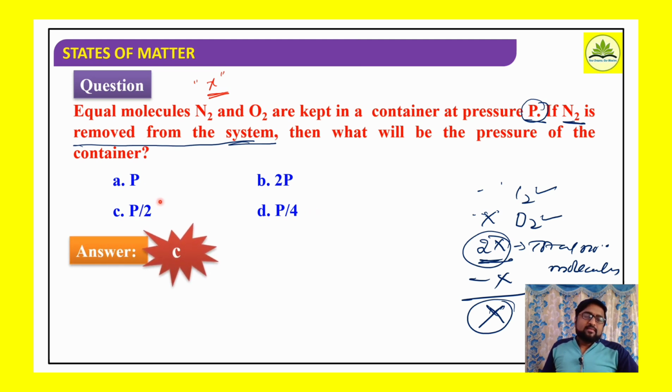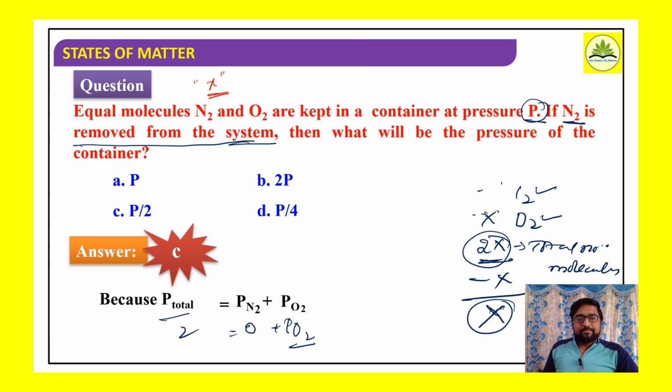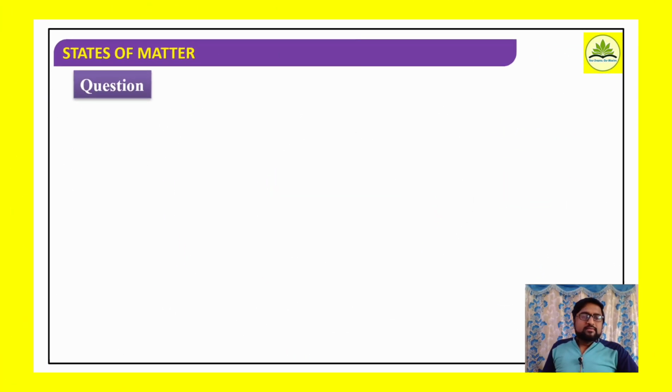Answer is C, P by 2, pressure reduces to half. Because total pressure is equal to partial pressure of nitrogen plus partial pressure of oxygen. If nitrogen molecules are removed, what happens to the partial pressure? This quantity becomes equal to 0. So I can say here total pressure reduces by half. So answer is C. Okay, well, coming to the next one.